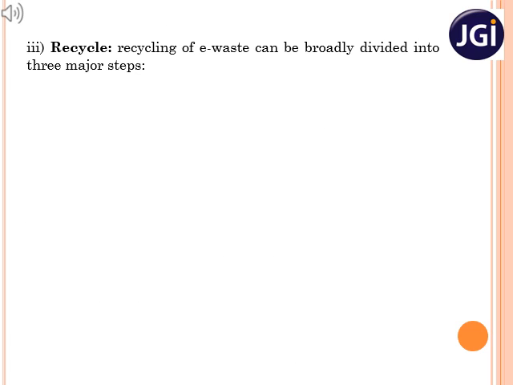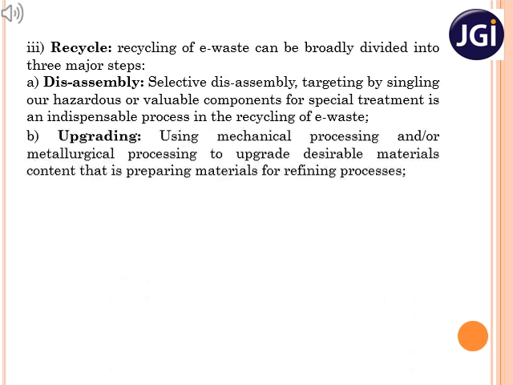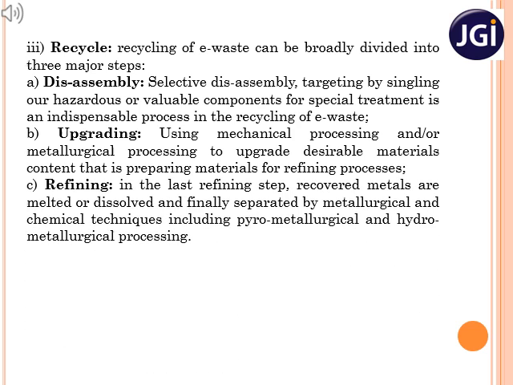Recycling broadly consists of three major steps. They are disassembly, upgrading, and refining. Separating the components of the equipments and processing them using mechanical or metallurgical methods is called disassembling and upgrading. The recovered metals are dissolved and finally separated by a suitable metallurgical method or chemical procedure.